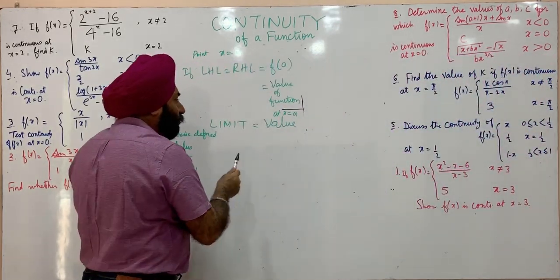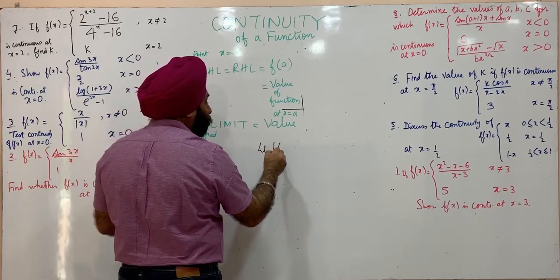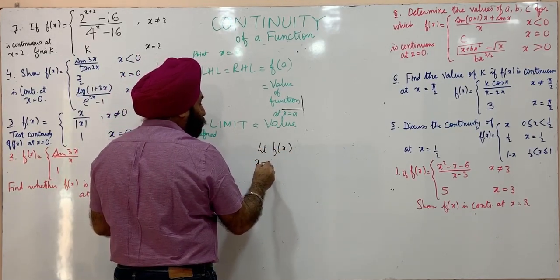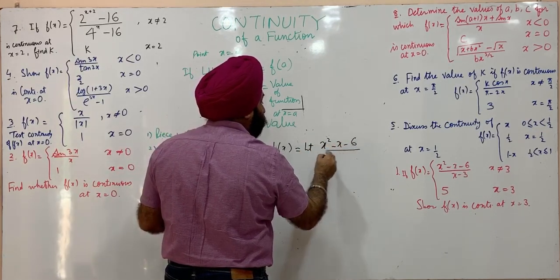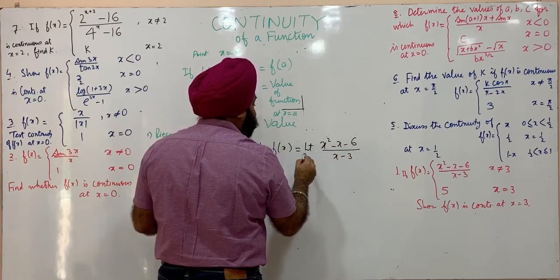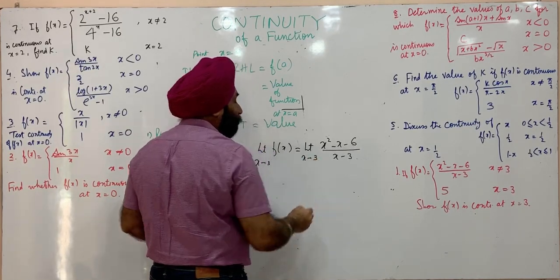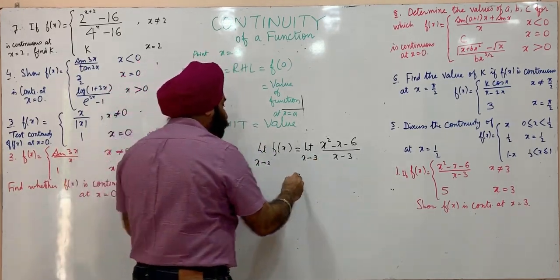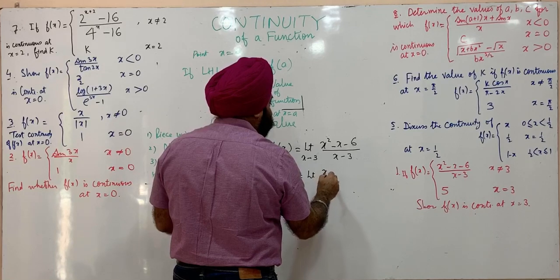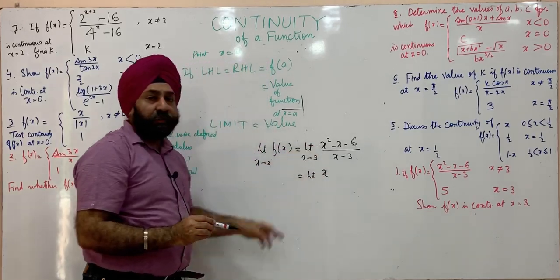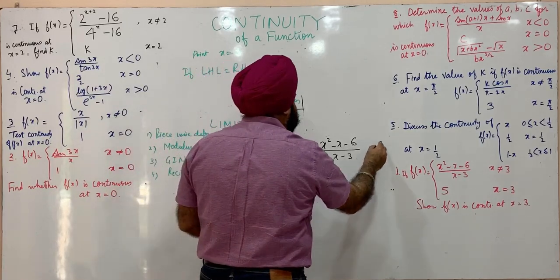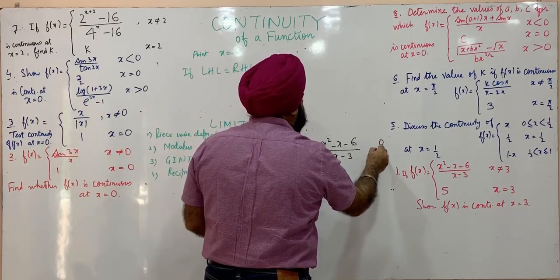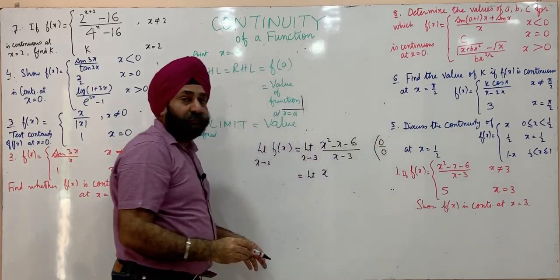So we find out the limit of the function as x approaches 3. This is the limit of x square minus x minus 6 upon x minus 3 as x approaches 3. If we put x is equal to 3, we get 0 by 0 form.